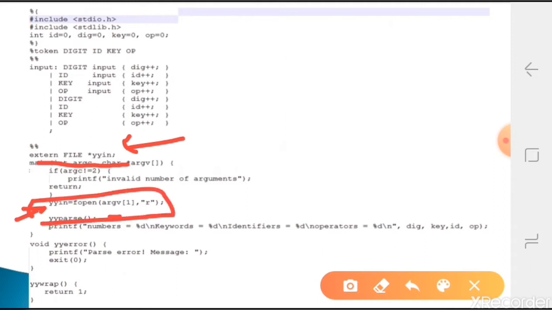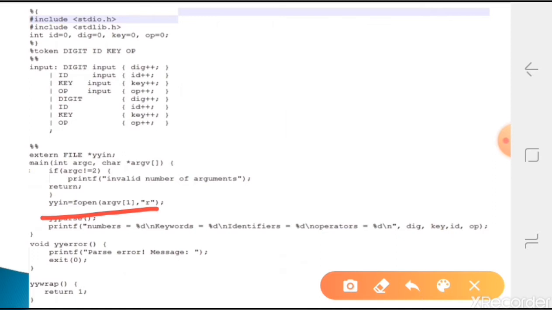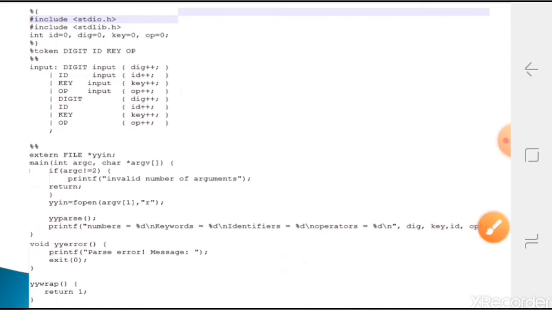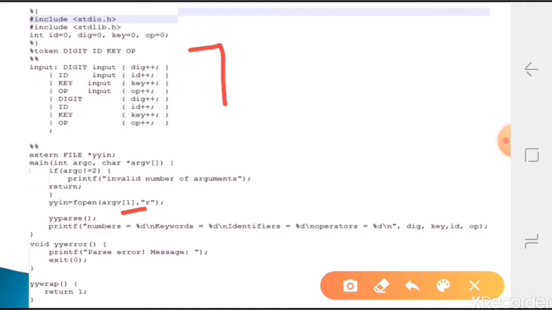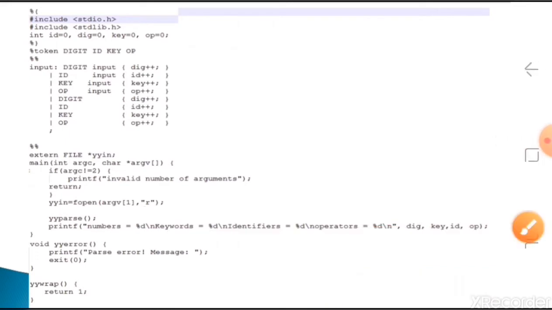It is the standard input, which we used to take, that we modified to the file name the user is giving. After that we call yyparse. Here we are saying that whatever the converted C program function is there, go there and perform the task. After performing this task, it will display the result we are getting. So now we'll see the Lex program.